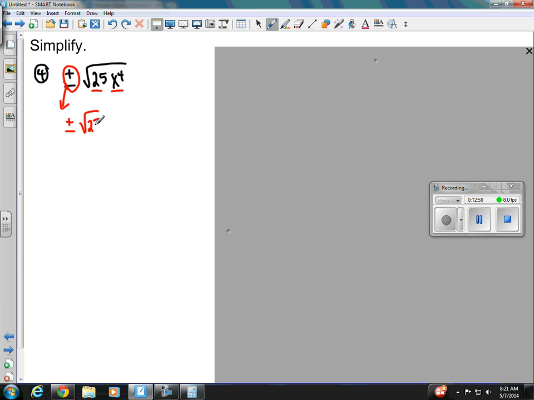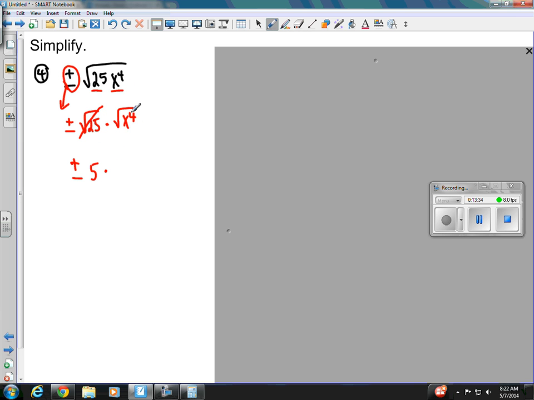So square root of 25. And because they're side by side in here, that means they're being multiplied, so I have to put times square root of x to the 4th. Once again, that symbol just drops down, a plus or a minus. And then we take the root of our number, so the square root of 25 is 5, times. Whenever you do take the radical of it, it kind of disappears. So the square root of 25 is just 5, no radical. So I'm going to mark it out so we don't get confused.